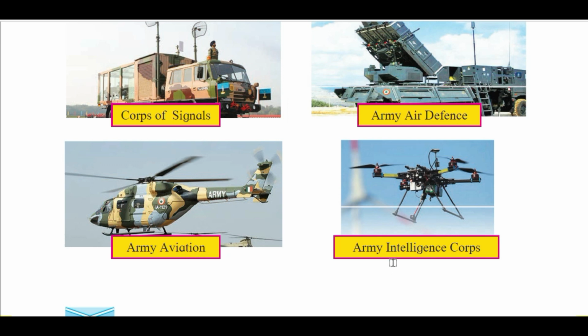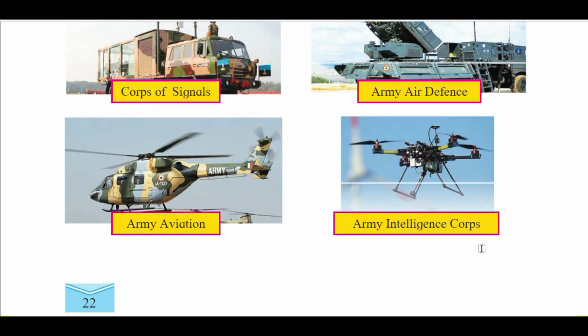And then the last one is the army intelligence corps. It is very important because each and every operation of the Indian Army involves the gathering of intelligence. रेकी करना उसे हम बोलते हैं. Okay, we need surveillance data of the battlefield. What is the position of the enemy over there, how many bunkers he has made, whether there is any harm to our soldiers, or how to plan that particular operation. All these things are decided after we get the data from the army intelligence corps.